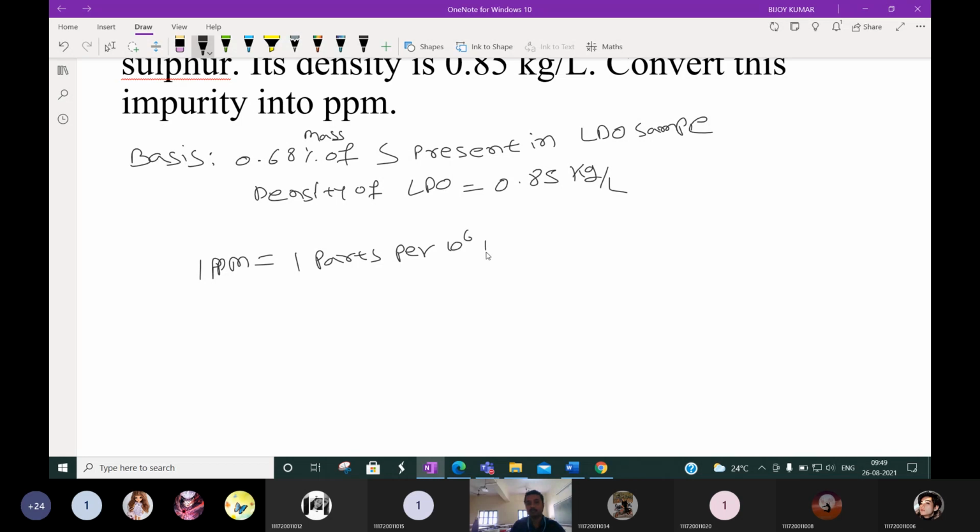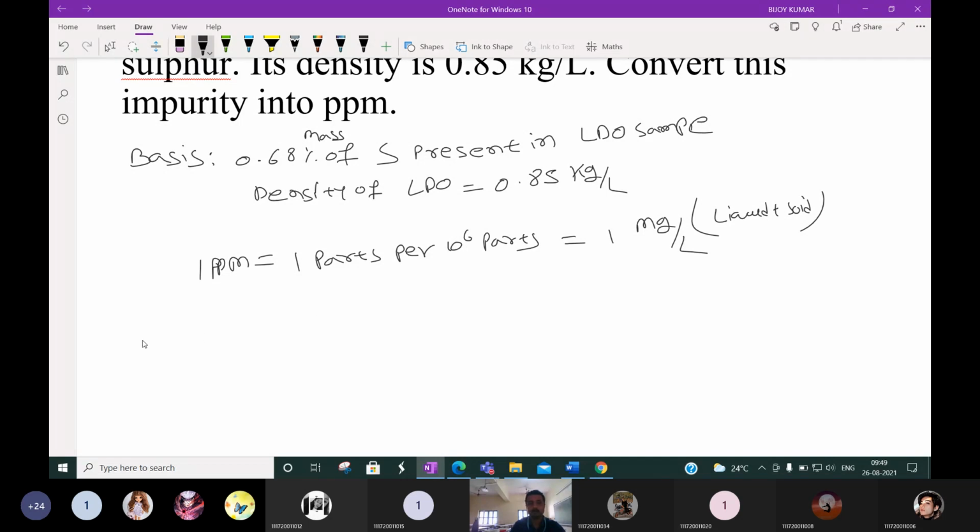Another way is 1 milligram per liter. If some liquid plus solid composition is there, in that case we will measure it as 1 milligram per liter. Here you see some sulfur is there and some sample is there. So let us convert it.